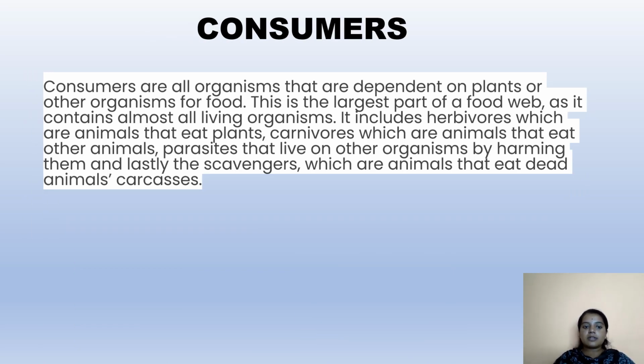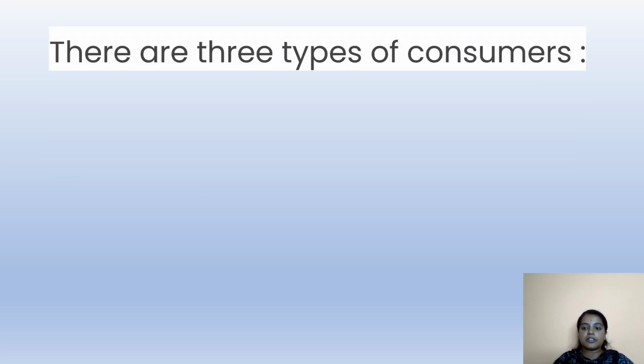Consumers. Consumers are all organisms that are dependent on plants or other organisms for food. This is the largest part of a food web, as it contains almost all living organisms. It includes herbivores, which are animals that eat plants, carnivores, which are animals that eat other animals, parasites that live on other organisms by harming them, and lastly, the scavengers, which are animals that eat dead animal carcasses. There are three types of consumers.